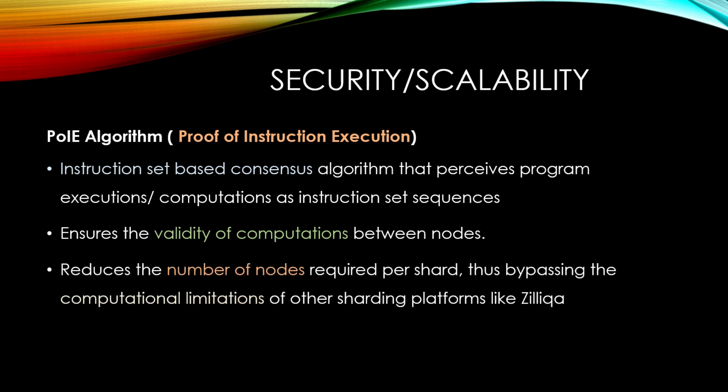And so what this does is it reduces the number of nodes required for each shard by essentially bypassing the computational limitations that constrain sharding platforms like Sequila, because you don't need that many nodes to verify, because the POIE algorithm is doing the verification. So you can have a small amount of nodes verifying computations and be sure that they are correct because of the POIE algorithm. You don't need all the nodes in a network to produce all those shards to verify now, because you have the POIE algorithm.